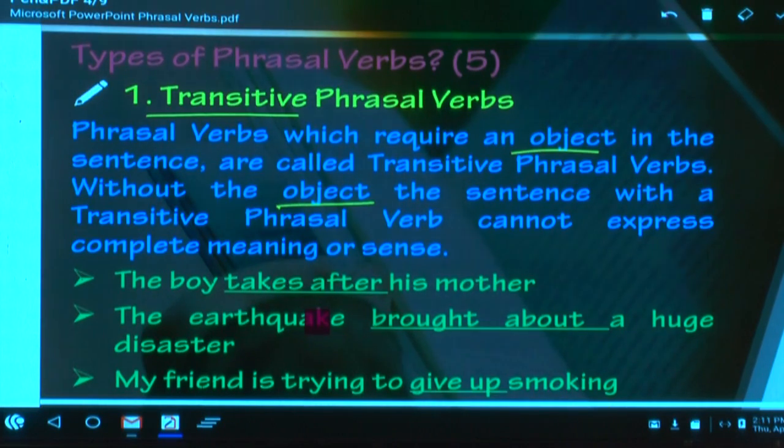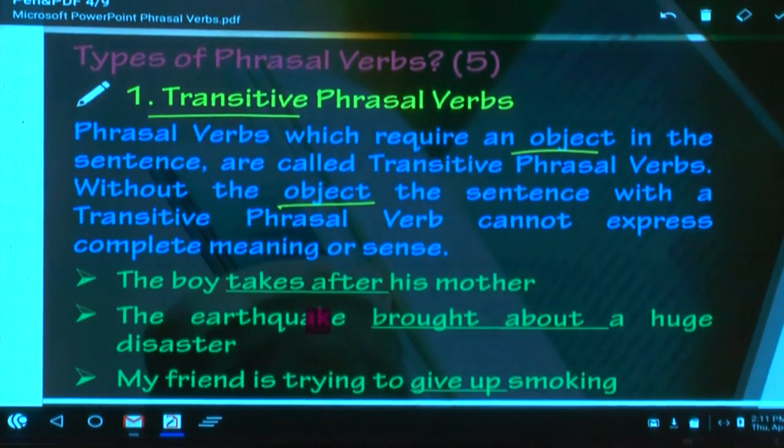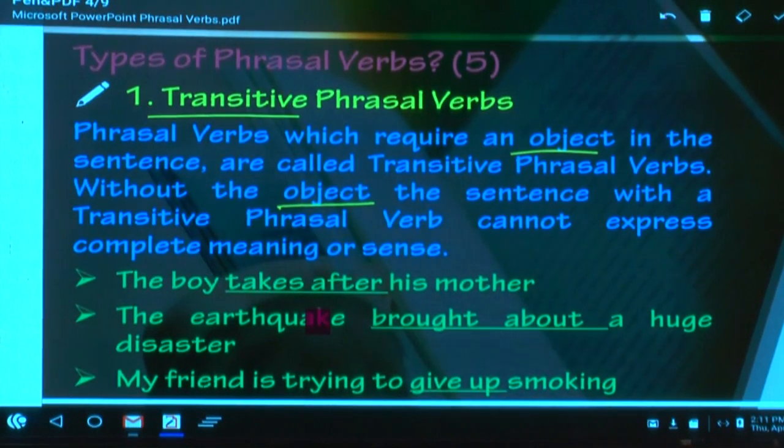If you get an answer with any other question word, that means not what, not whom, then it is not an object. For example, we all live in Hyderabad. What is the verb here? Live. Now what is the appropriate question word? Where? Where do we live? Hyderabad. Though you get the answer, it is not the object. What is this Hyderabad in this sentence? It is an adverb of place, based on the function. So you can find out the object by using what or whom. Any other question word, it is not an object. So once you know what an object is, then it is easy to understand.